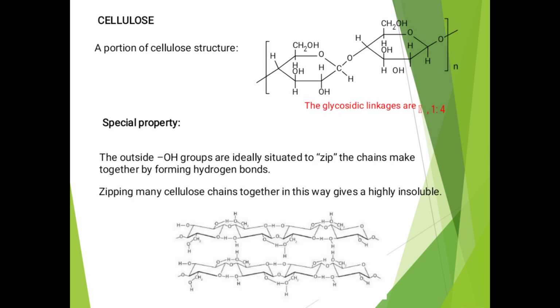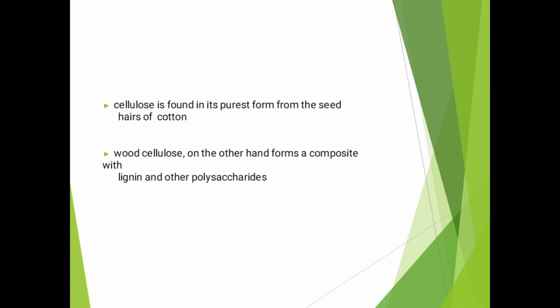Cellulose. The structure of cellulose has glycosidic linkages 1 to 4. The special property of cellulose is that the outside OH groups are ideally situated to hold the chains together by forming hydrogen bonds. Zipping many cellulose chains together gives a highly insoluble fiber. Cellulose is found in the seed hairs of cotton. Wood cellulose, on the other hand, forms composites with lignin and other polysaccharides.